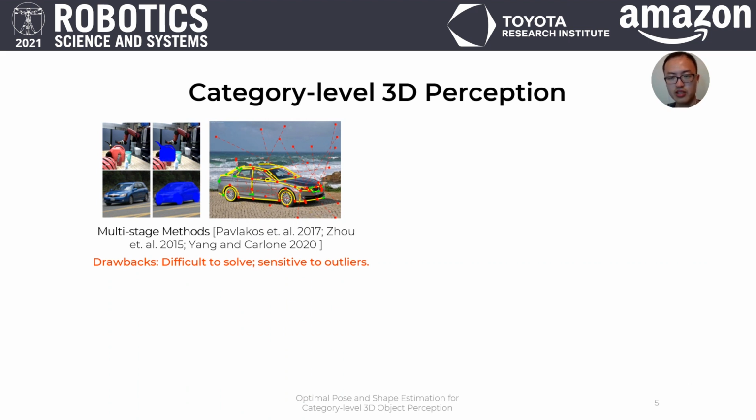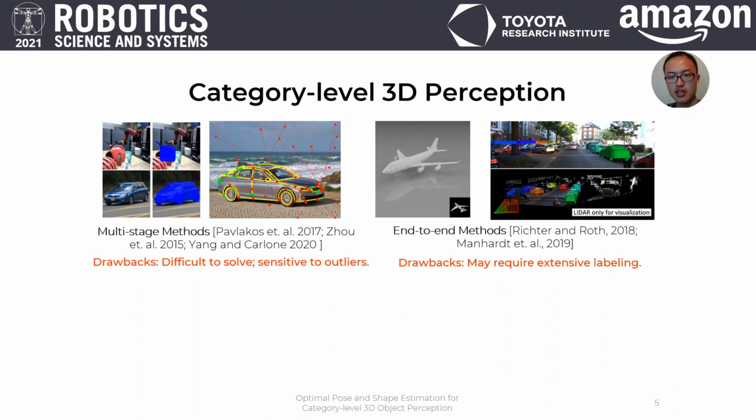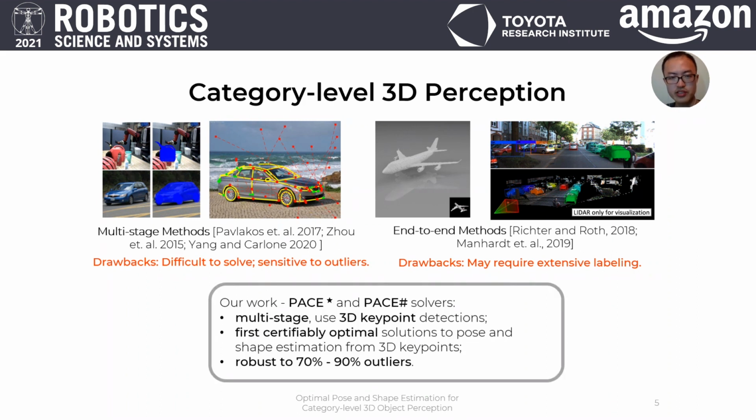There has also been a lot of interest in developing end-to-end methods that regress the object shape and pose from 2D images directly. Many of such methods use encoder-decoder architecture and may include an alignment loss to directly regress poses. However, they usually require extensive and difficult labeling. Our work in this paper falls into the multi-stage category, which we believe can utilize the advantages of learning-based and optimization-based methods. We developed the first certifiably optimum solutions to shape and pose estimation while being robust up to 90% outliers.